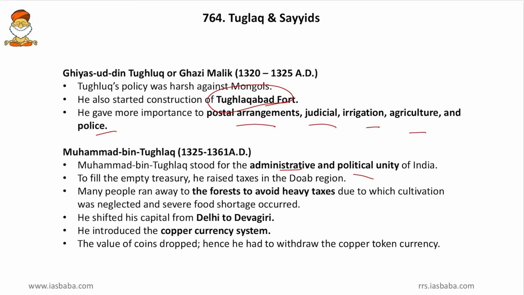Then he shifted his capital from Delhi to Devagiri. So this is one of the important facts, and we have been reading this since our primaries. Then he introduced the copper currency system, and the value of currency dropped suddenly, and he had to withdraw the copper token currency. So these are some of the facts regarding Muhammad bin Tughlaq.